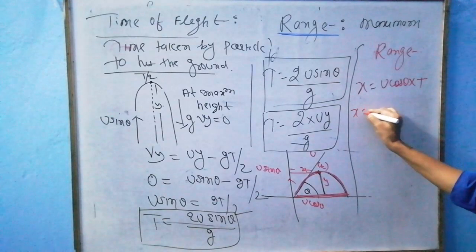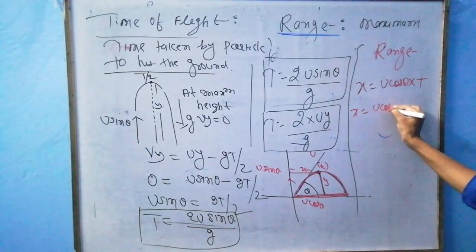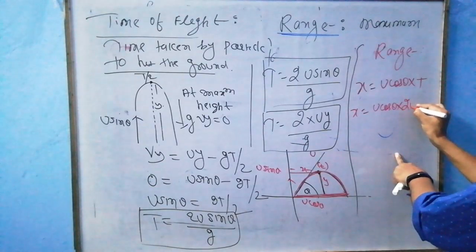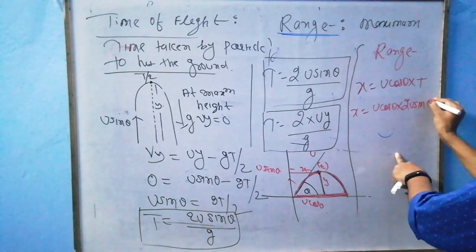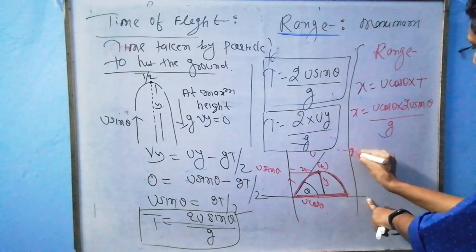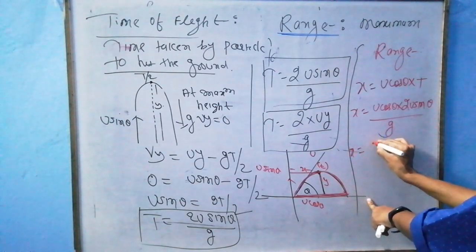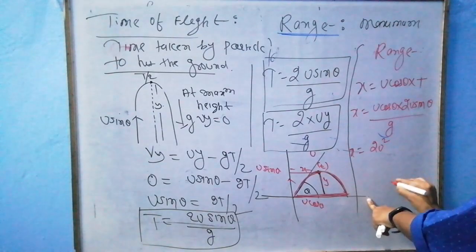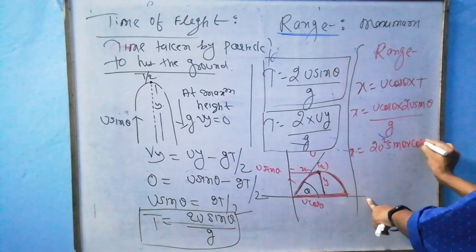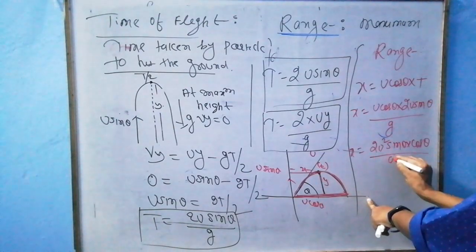So x is u cos theta into the time of flight, 2u sin theta upon g. So I got this relation as 2u square sin theta into cos theta by g.